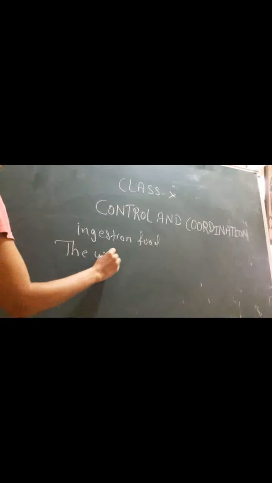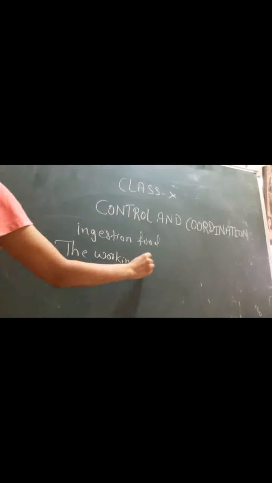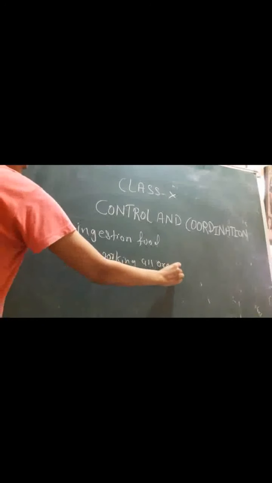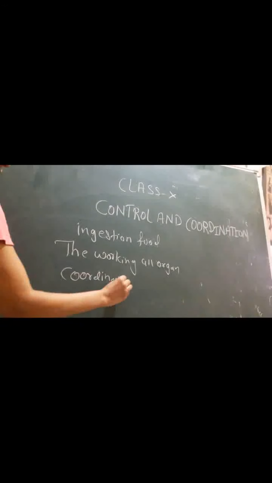And this working of all the organs of the body of an organism in a proper manner to produce a proper reaction to that stimulus is called coordination.